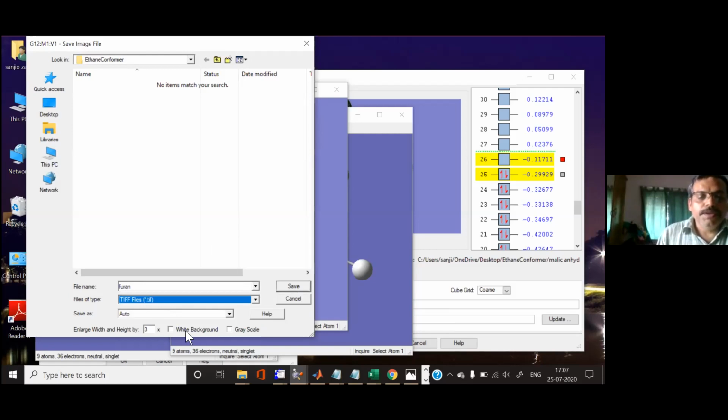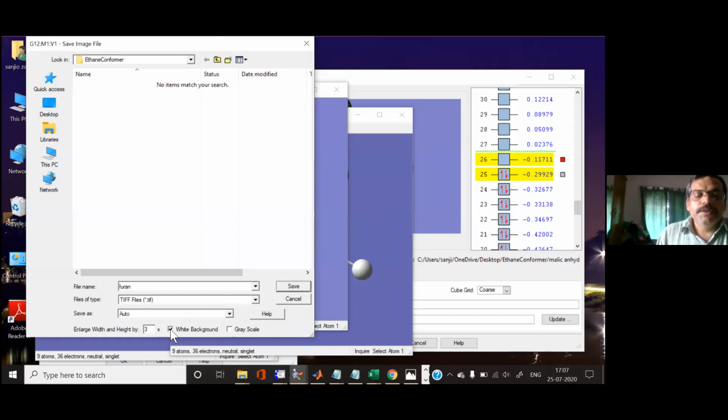But before saving, you see at the bottom it is written white background. You should always click on this white background. Otherwise, it will give you this purple background, which we don't want to paste. We want to paste with a white background. So you click on white background, and then save it.